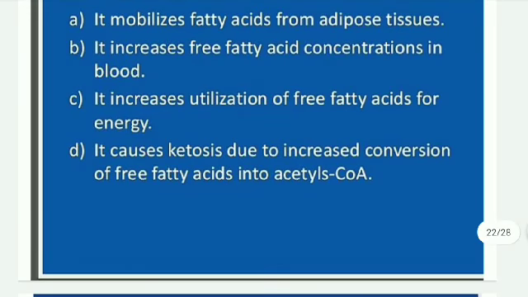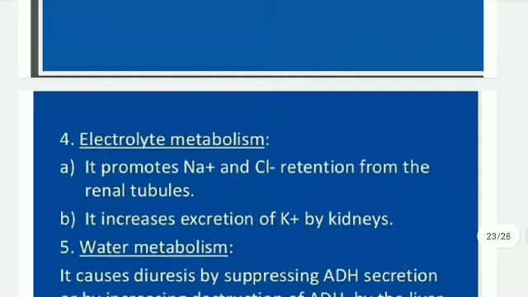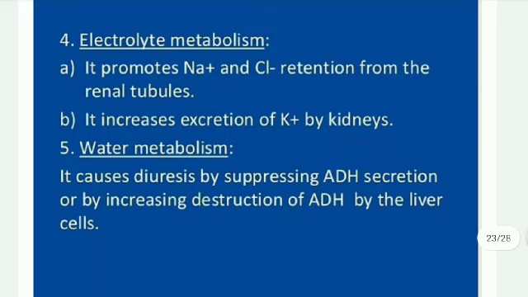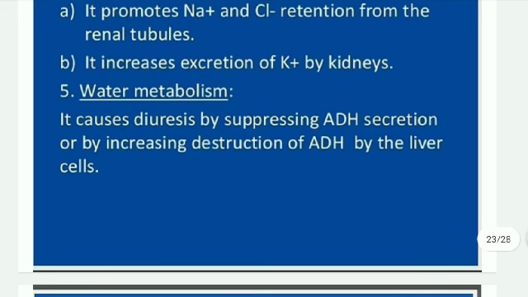It causes ketosis due to increased conversion of free fatty acids into acetyl coenzyme A. Electrolyte metabolism: it promotes sodium ion and chloride retention from renal tubules. It increases the excretion of potassium ions by the kidneys. Water metabolism: it causes disorders by suppressing ADH secretion or by increasing the destruction of ADH by liver cells.